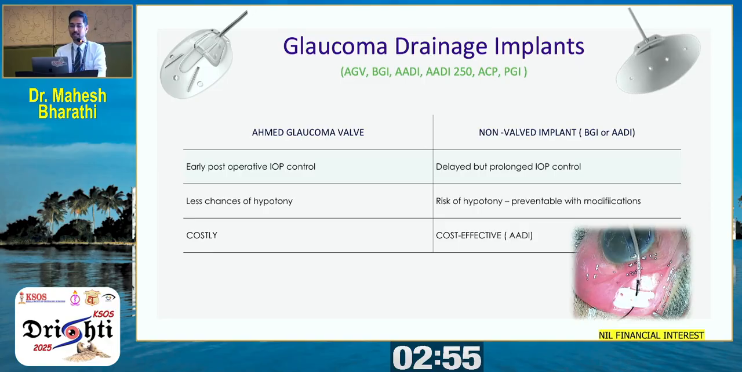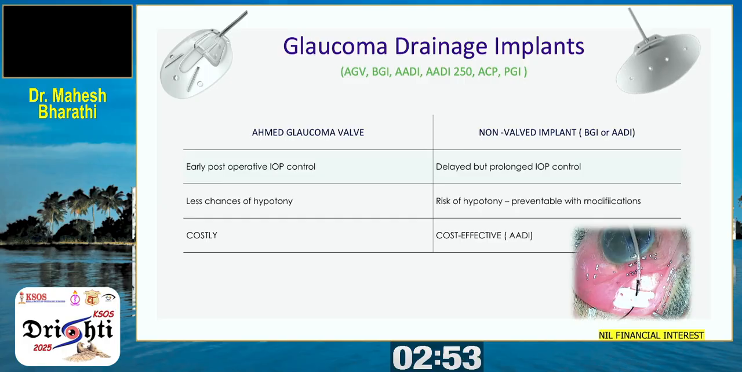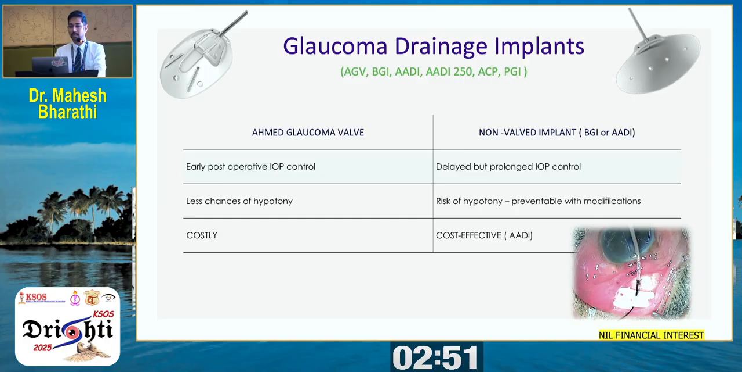So, as we know, valved glaucoma implants are indicated when we need early post-operative IOP control, and they have less chance of hypotony, but they come at a cost. Whereas the non-valved implants have a delayed but prolonged IOP control. The risk of hypotony is there, but can be prevented with modifications. They are cost effective. No financial disclosures here.